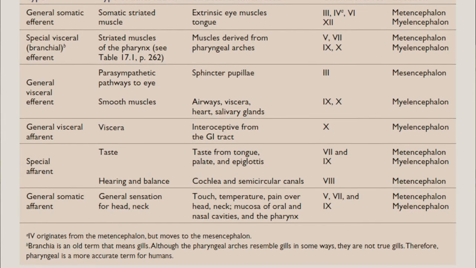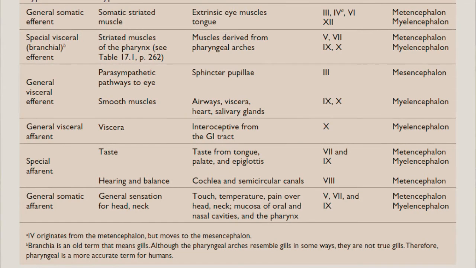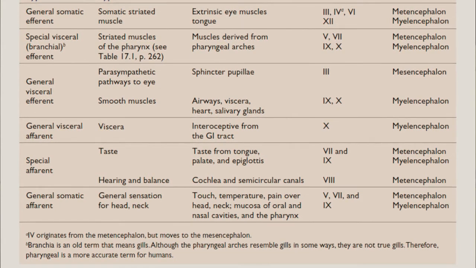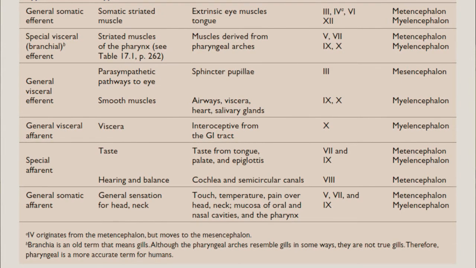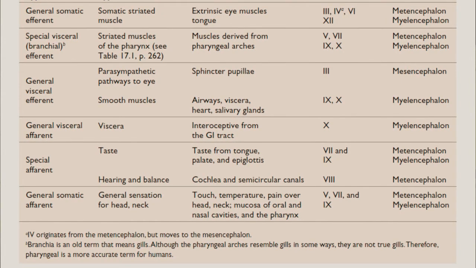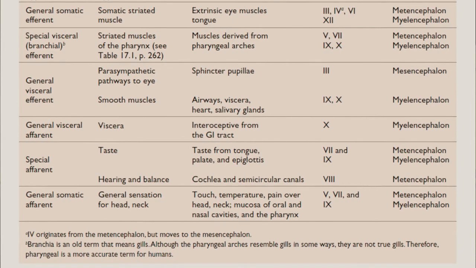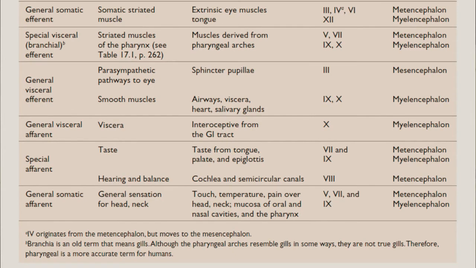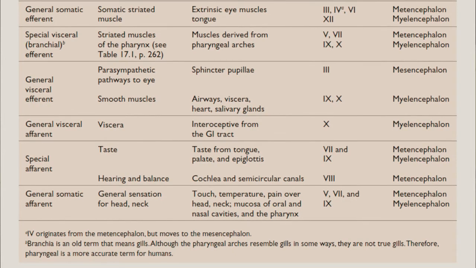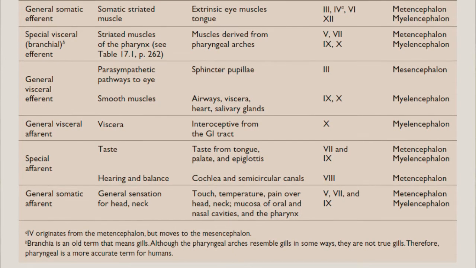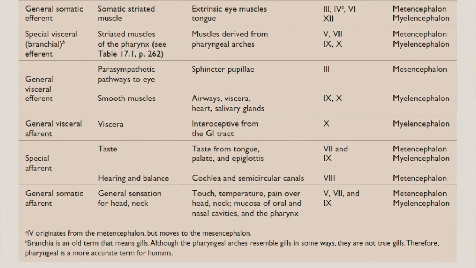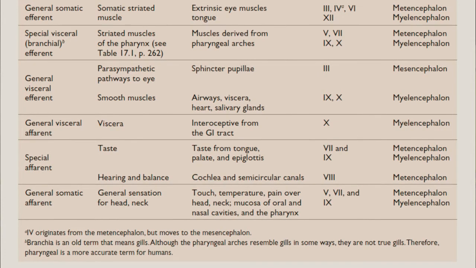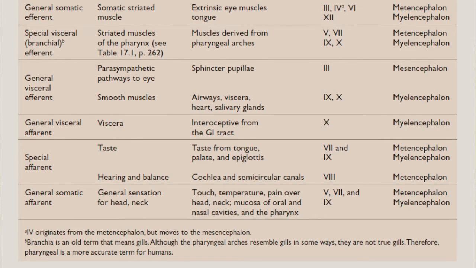Then we have the special afferent. They are mainly coming from taste organs, maybe the taste buds, the pharynx, and where we have those taste receptors. So for them, we have cranial nerve 7, that is the facial nerve from the metencephalon. Then we have cranial nerve 9 from the myelencephalon.